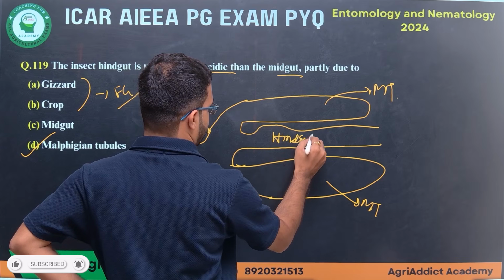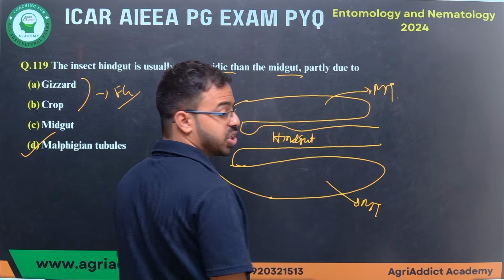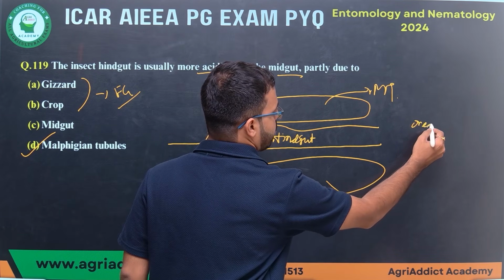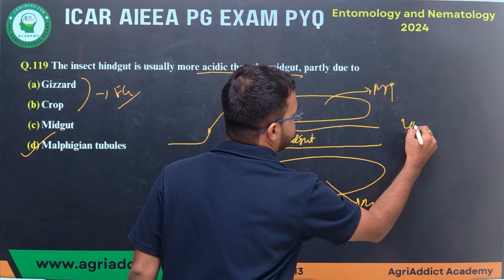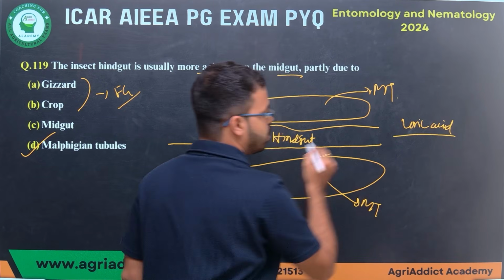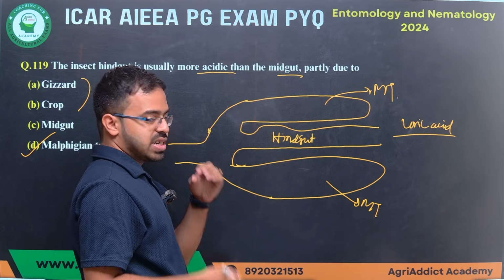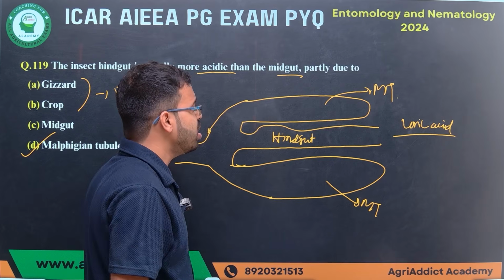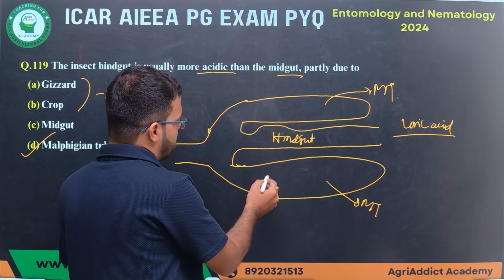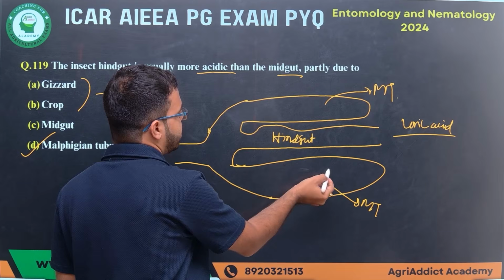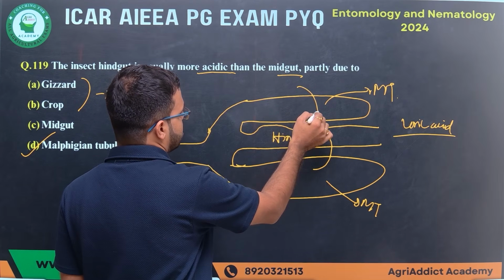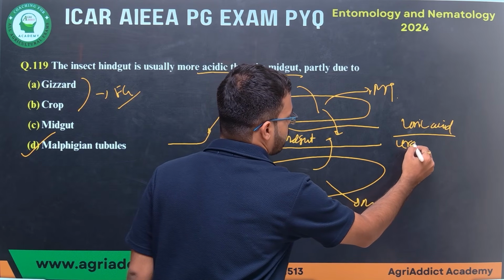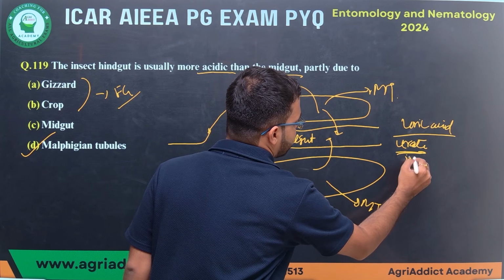Now, insects generally excrete, not urea, normally they excrete uric acid. Uric acid is excreted in a semi-solid form, or sometimes solid form. When the Malpighian tubules dump this into the hindgut, it comes as a urate form. Urate means the ionic form.